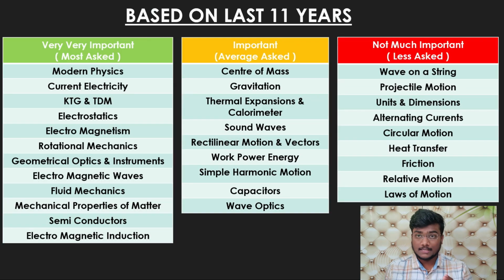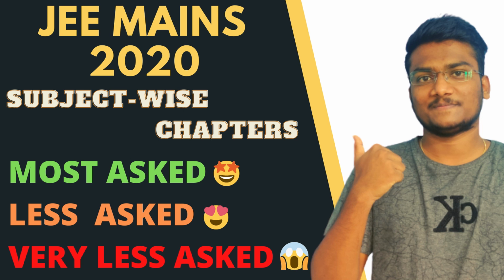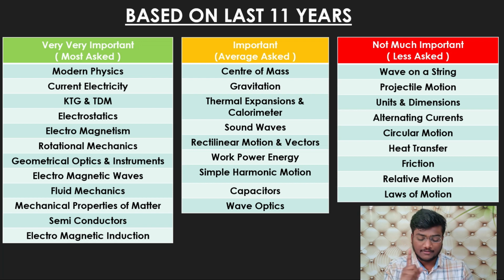So based on the last 11 years, for the last 10 years analysis, there is already a video uploaded on my channel. For 2020 preparation, I will leave the link in the I tab and also in the description. Please go and watch it before watching this video. So you will be getting an idea, where I have given the probability of getting a question from each and every chapter. From the last 10 years, the probability and number of questions asked from each and every topic is mentioned there. Please go and watch that video.